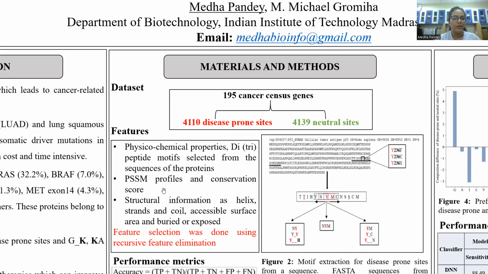Then we tried to get the evolutionary information using PSSM profiles and conservation scores. We also calculated some structure-based features such as helix, strands and coils, the accessible surface area, and whether the sites are buried or exposed, and those were predicted from sequence. These are a few of the properties we calculated. Then we did the feature selection using recursive feature elimination.